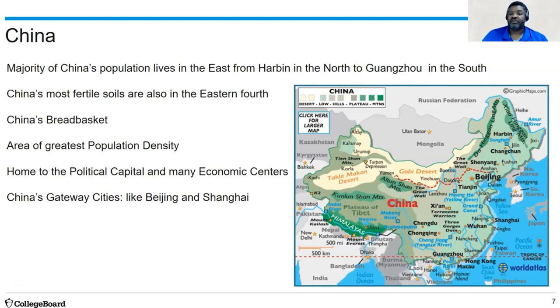And so this tends to draw people from a lot of the hinterland in what we call in geography a rural to urban migration. This is also home to China's gateway cities like Beijing and Shanghai, where a lot of people from outside of China who are migrating to China tend to come here first and settle as well due to economic opportunity.